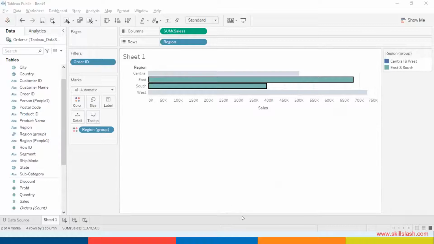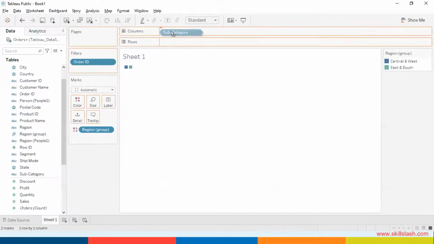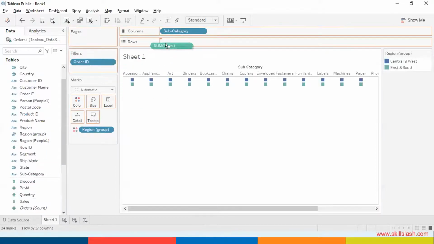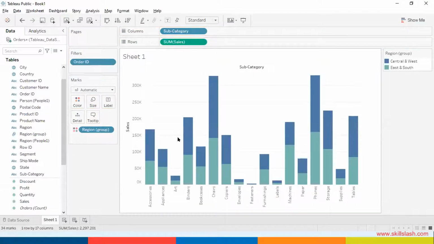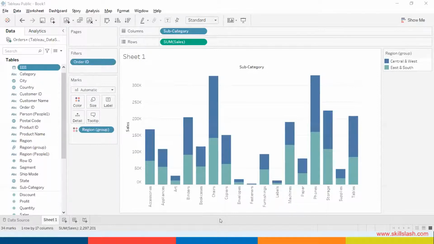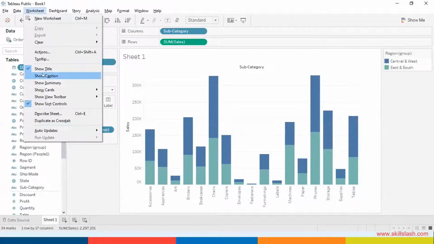So what we are going to do now is understand how the titles can be created. Do one thing, just add some subcategory and sum of sales in Tableau. Let's quickly add that subcategory and sum of sales. Let me wait for all of you to do it. Can we all quickly add it? All done? Okay, now the next step, we have to see how we can add the captions and the summary.